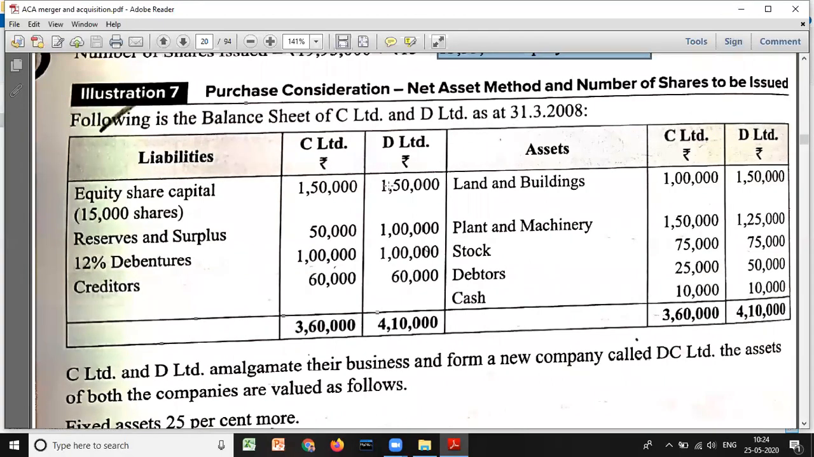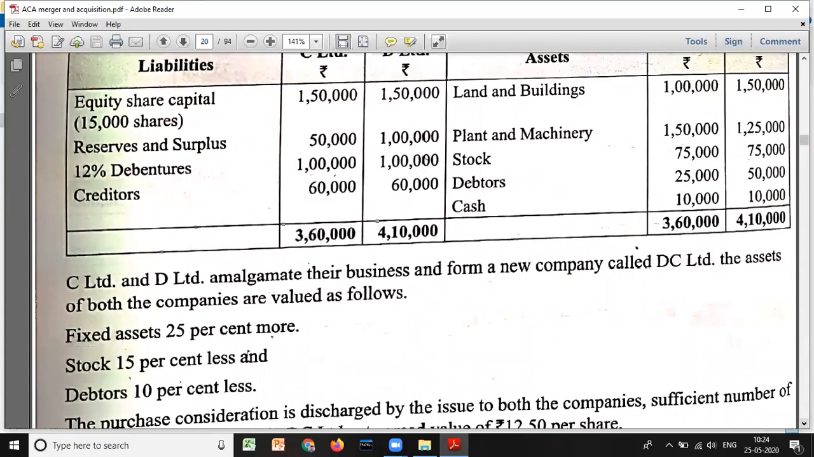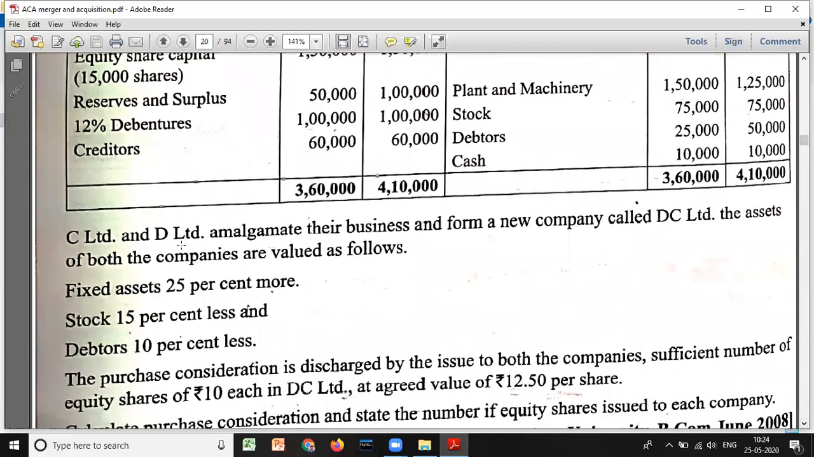Equity share capital we have 1 lakh 50, 1 lakh 50; reserve and surplus 50, 1 lakh; debentures 1 lakh, 1 lakh; creditors 60, 60; land and building 1 lakh, 1 lakh 50,000; plant and machinery 1 lakh 50 and 1 lakh 25; stock 75, 75; debtors 25, 50; cash 10,000 each. So the total is 3 lakh 60, 4 lakh 10. C and D Limited amalgamate their business and form a new company called DC Limited. Now both the companies have been liquidated and they will form a new company called DC Limited.